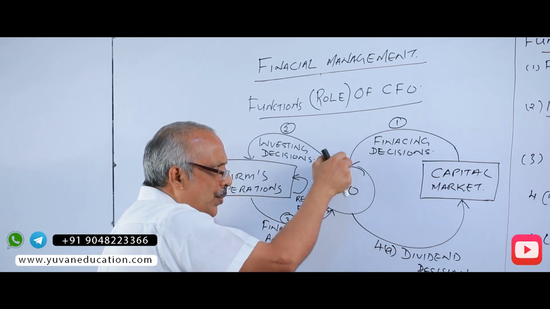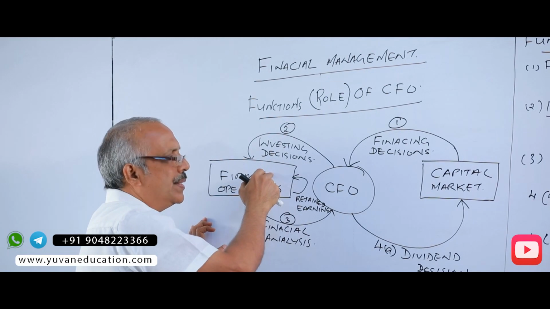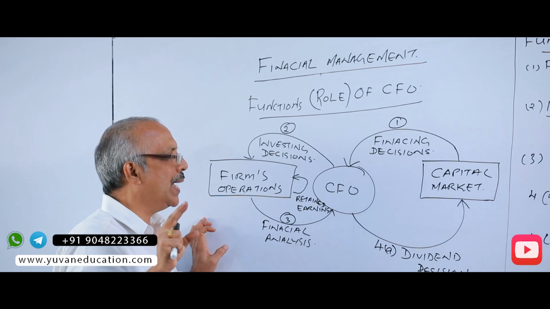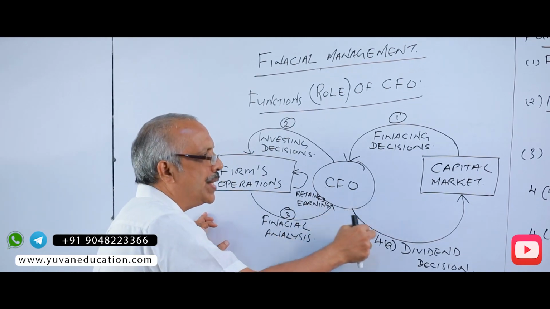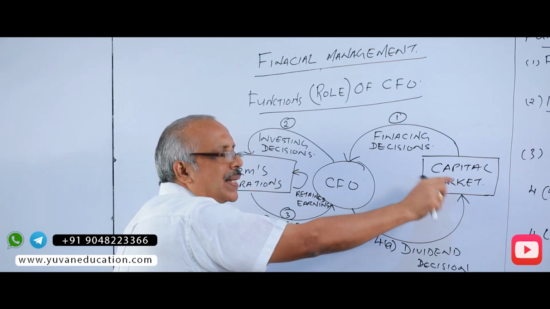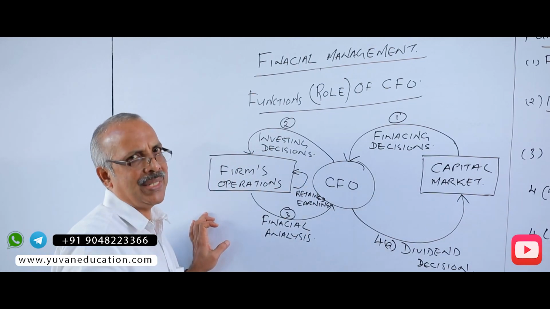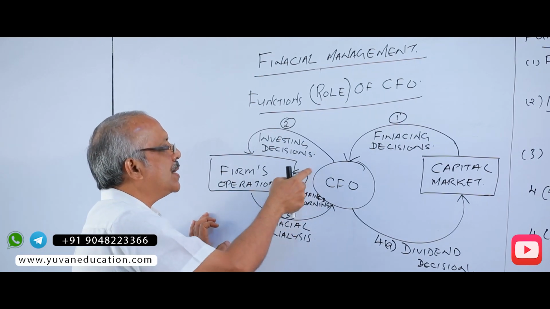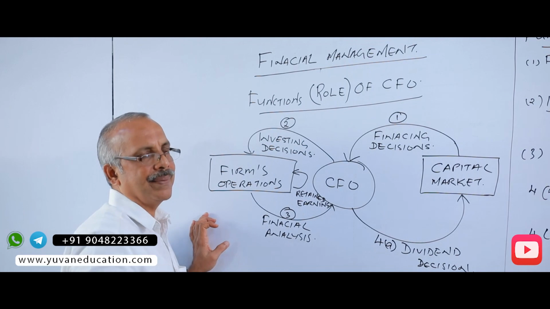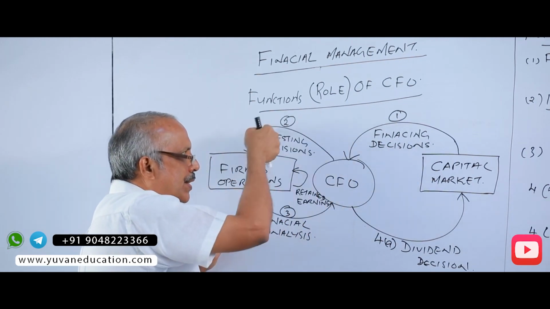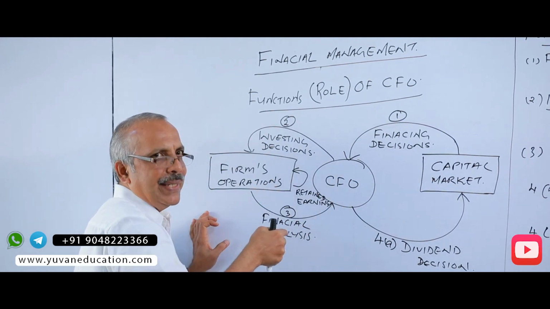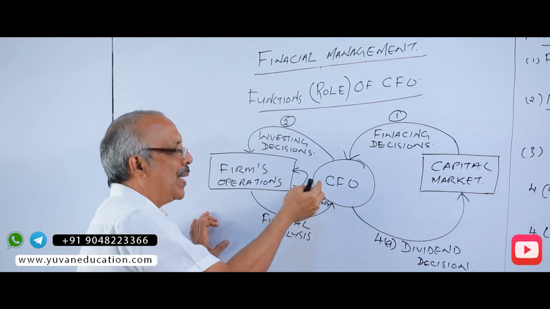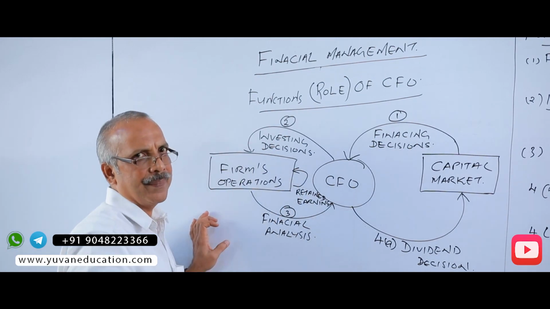When the money is procured and invested and the firm has profit, this profit is utilized in two ways. A portion should be given back to the market, meaning those who provided capital. That is what is known as dividend. And the balance is retained earning. The procured fund is utilized to generate income, that income is given back to the providers of capital, and the balance left is retained by the company.